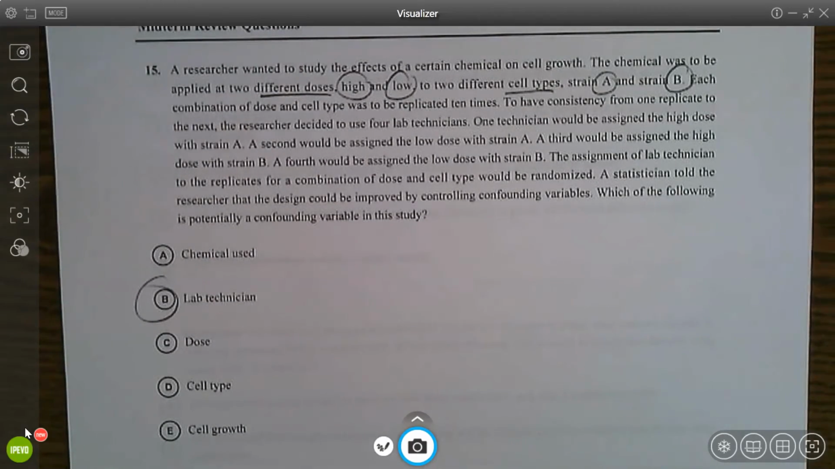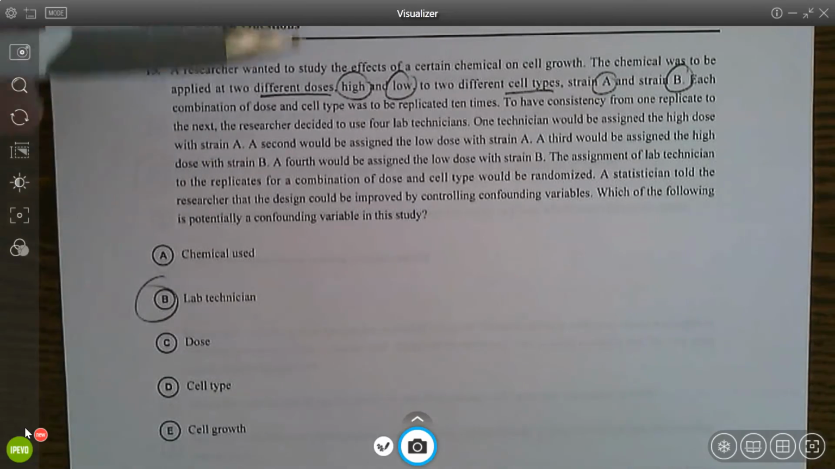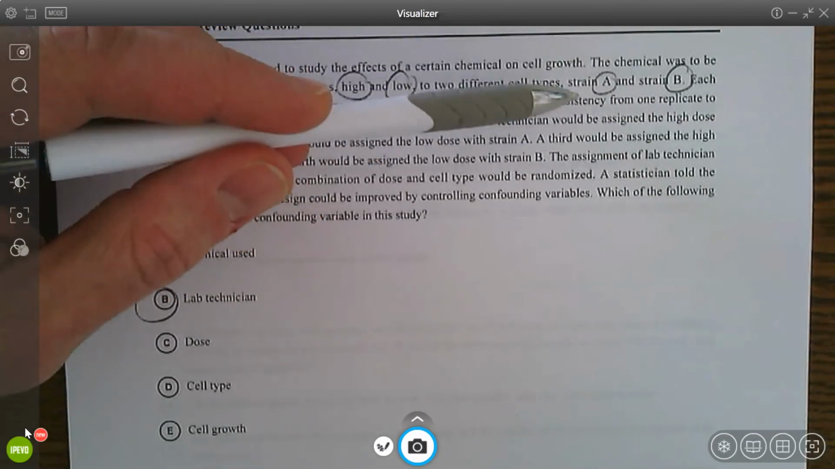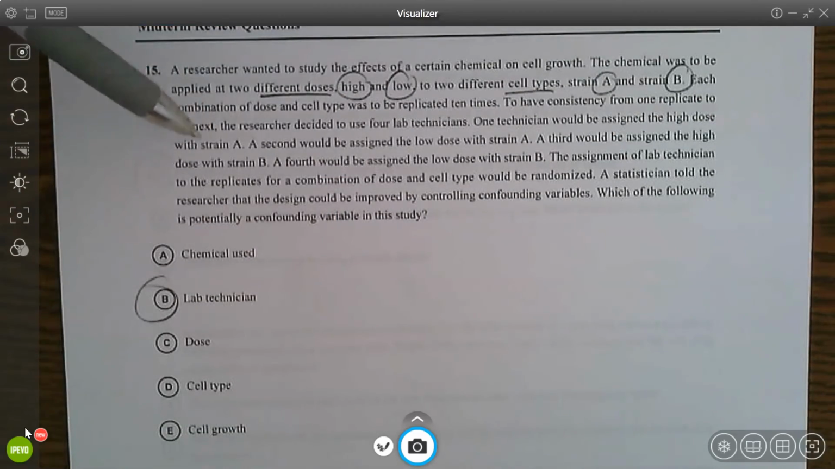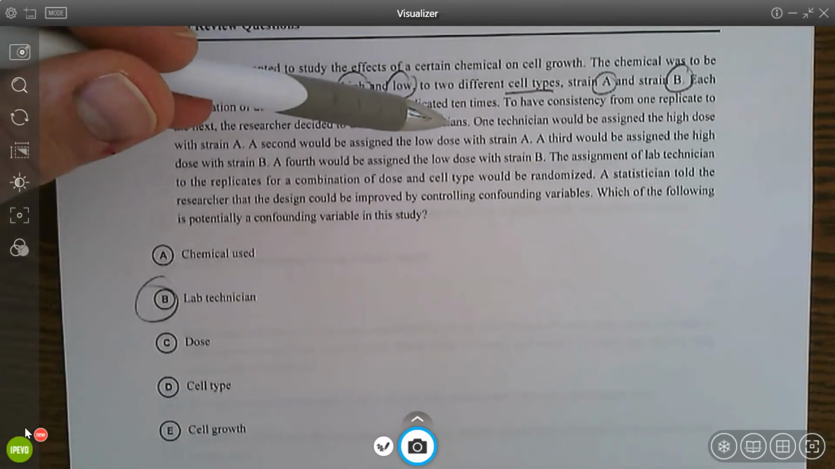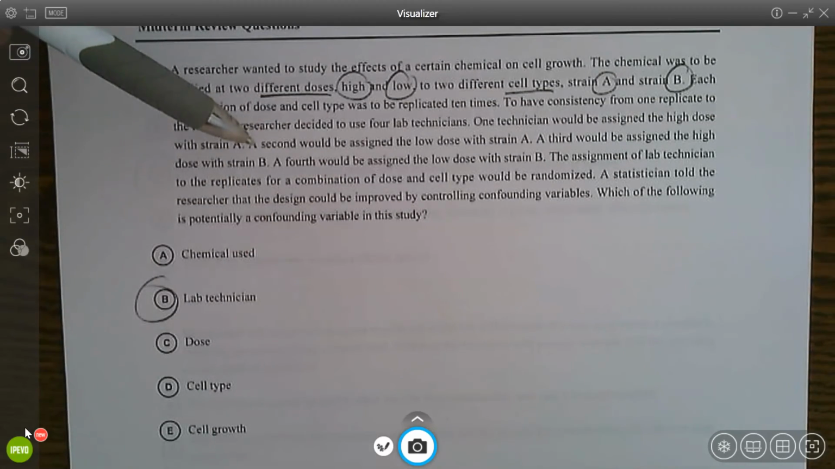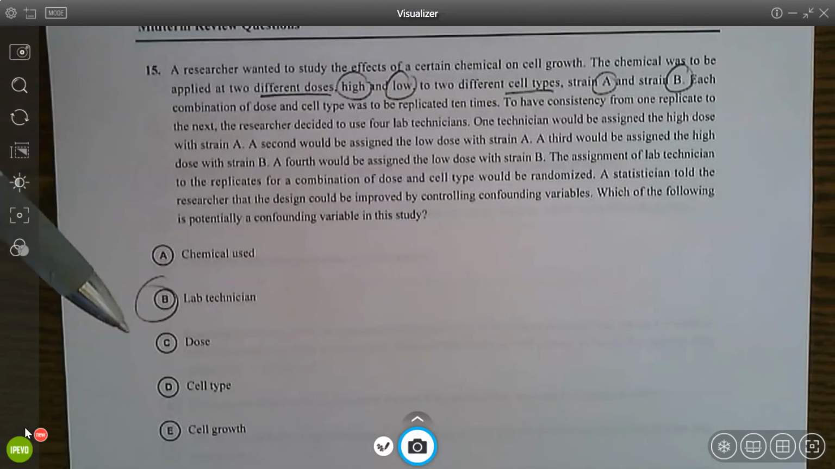Well, the problem is here, they are going to have consistency from one replicate to the next. The researcher decided to use 4 lab technicians. One technician would be assigned the high dose with strain A. So they would be doing all of those. So the problem is, if there's something in the way that they're doing it, that might be causing the change, and it's not the different dose or the cell type. So that could potentially confound our experiment.